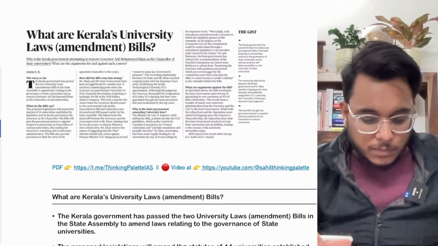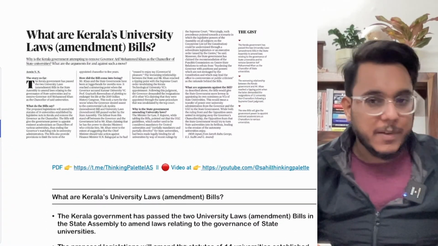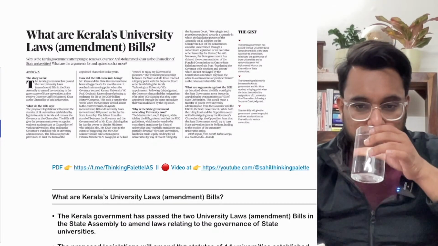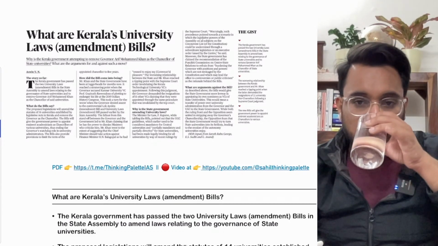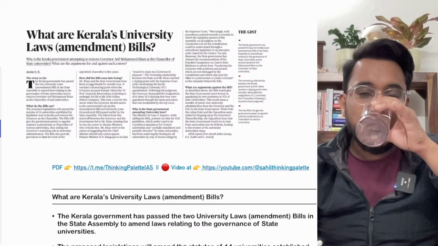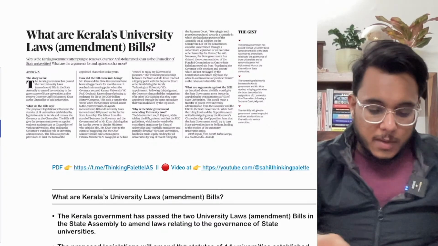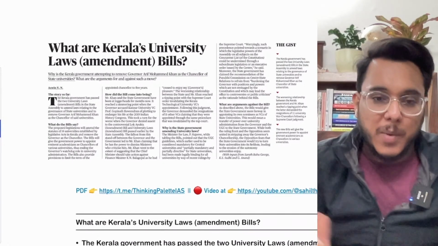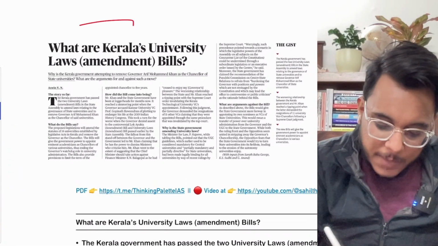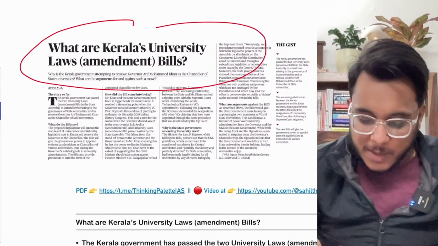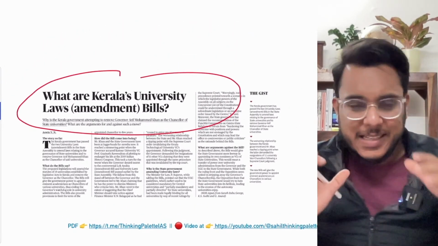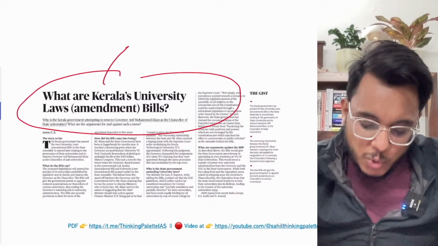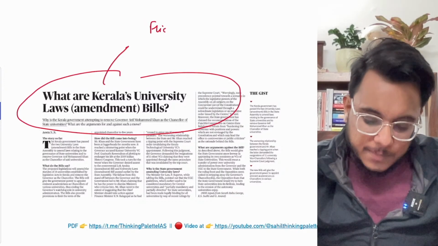Now, the next article we've taken from the text and the context page. What is Kerala University's Laws Amendment Bill? Okay, so this particular article we will see just as an example in issues of frictional federalism.